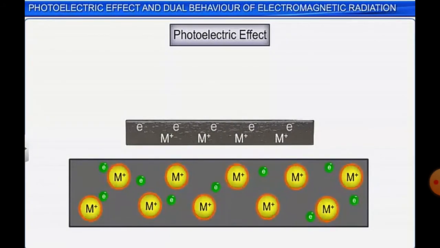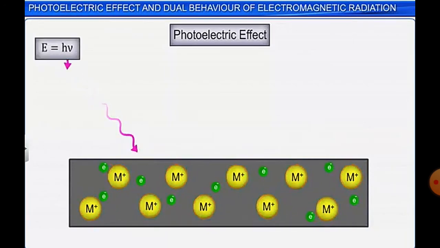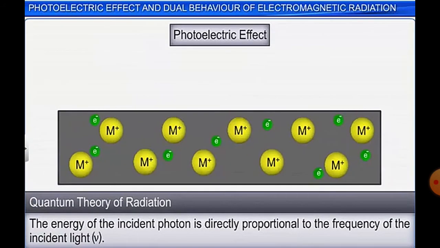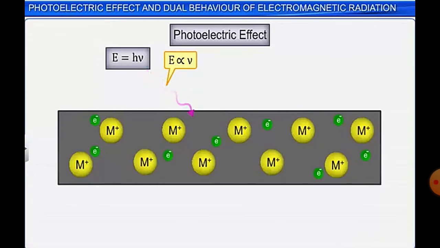Now in a metal you have metal ions, that is M plus, which are called kernels, holding the electrons by some force of attraction. You require the light to have that minimum energy to overcome the force of attraction and remove the electron, because the metal kernels are holding the electron by some force, that is some energy. Until and unless the light that strikes has that energy, the electron won't be emitted. So the incident light should have an energy or frequency greater than the threshold. Only then will the electron eject.